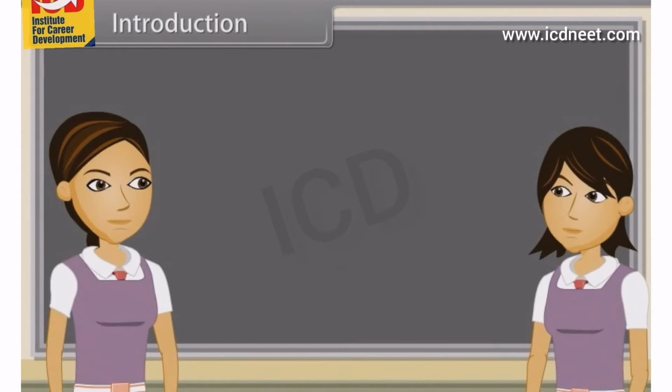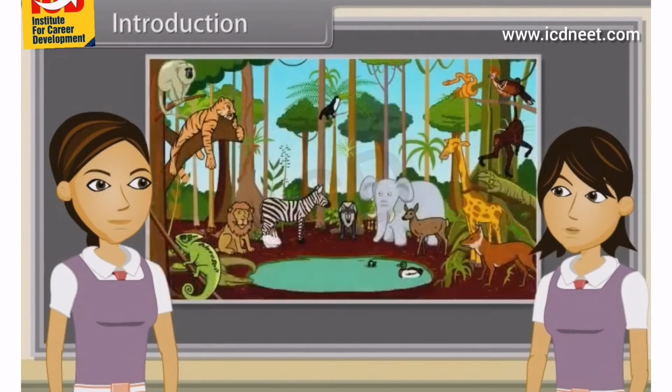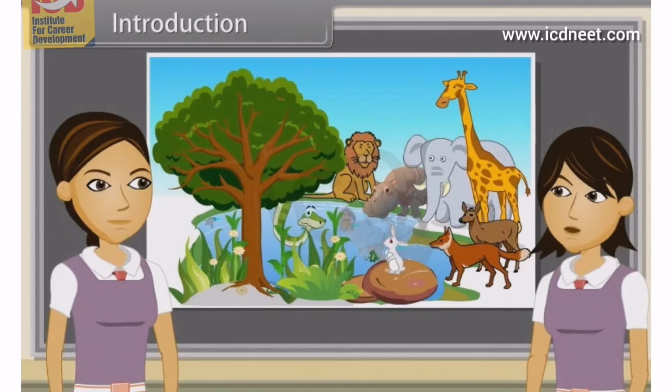Introduction. Sharmila, in a few words define an animal? Yes, animals are a major group of mostly multicellular, eukaryotic organisms of Kingdom Animalia or Metazoa. Sharmila, now tell me what makes animals different from plants? Yes, plants are multicellular, terrestrial, non-mobile, photosynthetic and autotrophic. While animals are mobile, heterotrophic, multicellular and aquatic, terrestrial or arboreal.